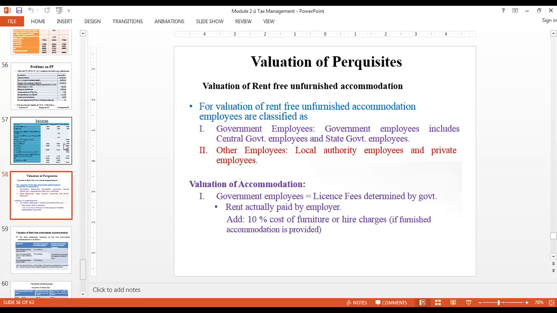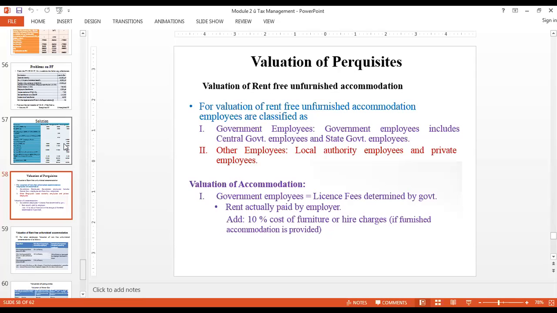Right. So we'll first talk about how we need to value an unfurnished rent-free accommodation. Remember, three words. The property is owned by the employer. It is given to the employee. The employee is not paying any rent. That's the reason it's called rent-free. Next word is unfurnished. That means there is no furniture inside. So in such a case, how will the valuation be done is what we have to understand.